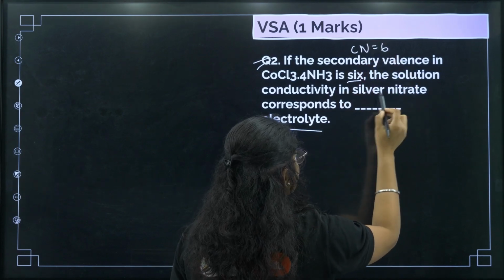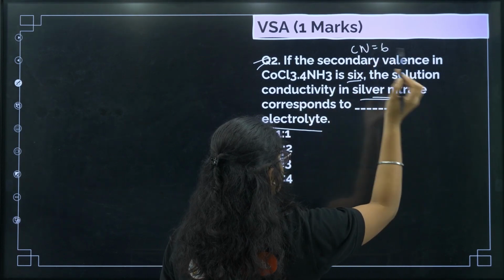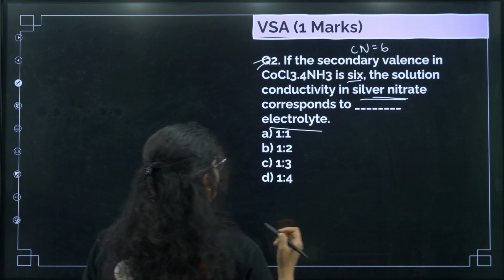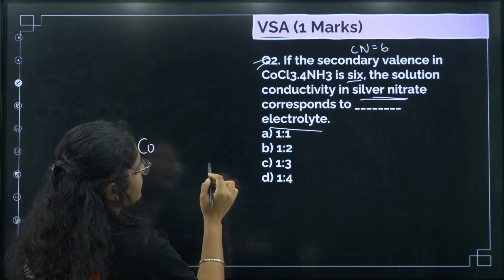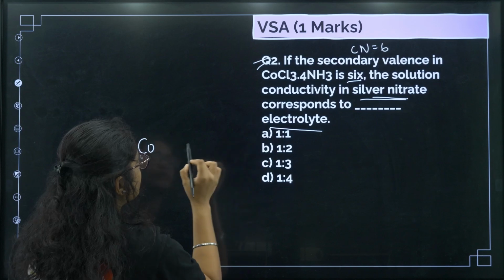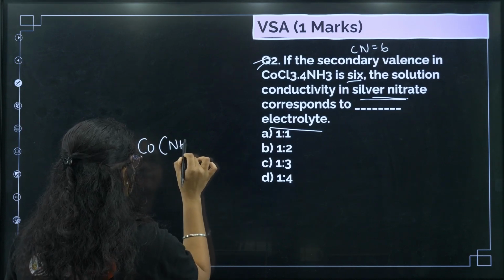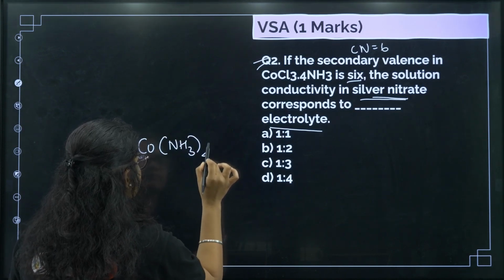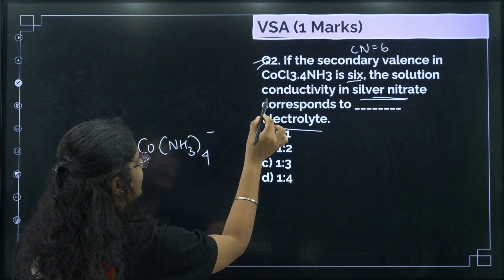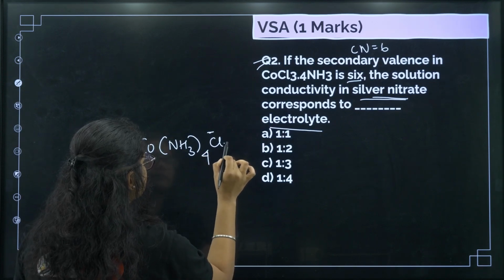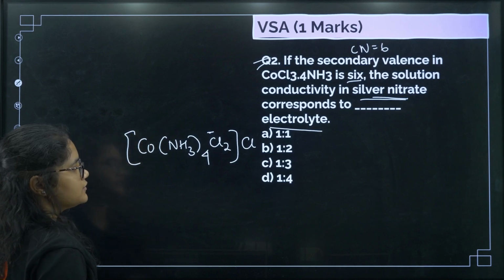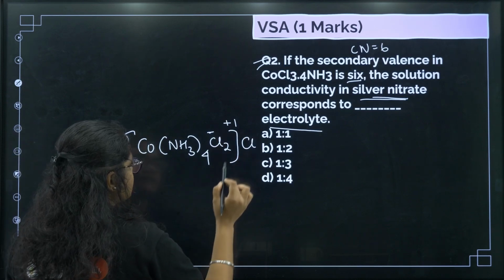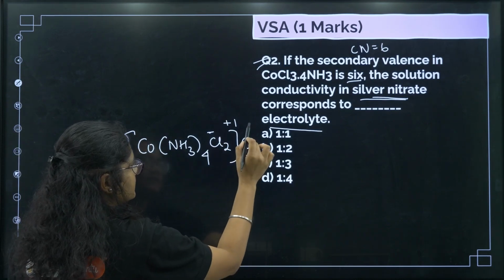Silver nitrate solution is there, so chlorine must be outside, right? So the compound structure should be like this: Co, and we have 4NH3, and then we have 2 chlorine inside, and 1 chlorine is outside. So the complex ion is plus 1 and the chloride is minus 1.